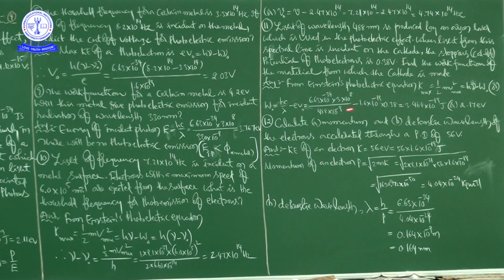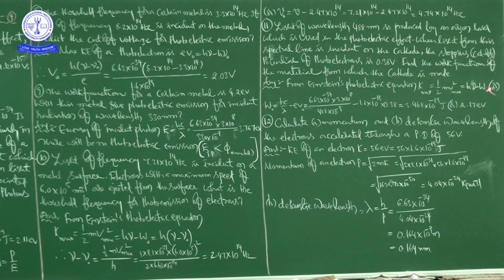So first you have to keep in mind Einstein's photoelectric equation. From Einstein's photoelectric equation, K maximum is equal to half m V maximum square, that is equal to h nu minus W naught, where W naught is the work function, right? So from this, W naught is equal to hc by lambda minus K maximum, and in place of K maximum we can write eV naught, no?